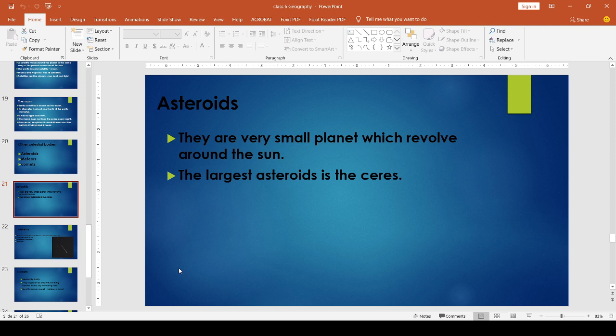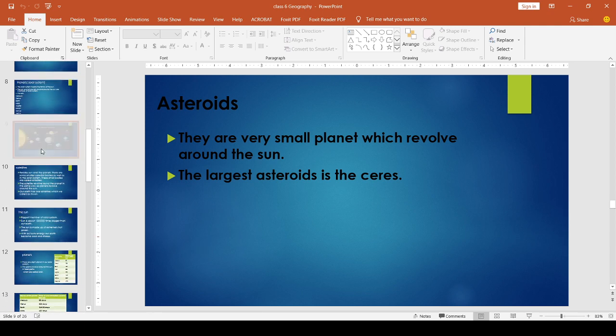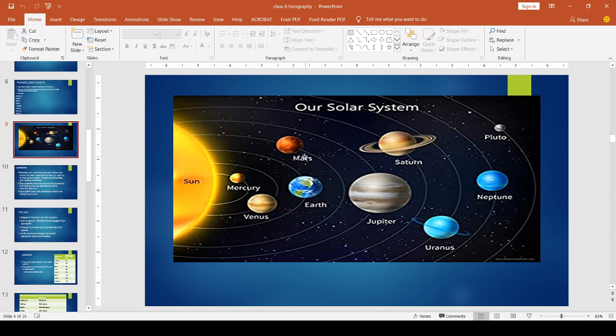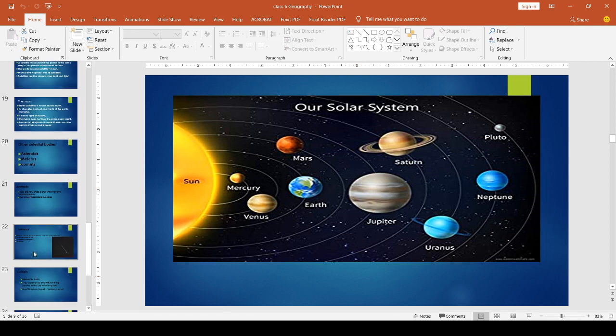Where is the place of Mars and Jupiter? Mars is here, Jupiter is here. In between Mars and Jupiter, there are asteroids, small planets. So that is asteroids.